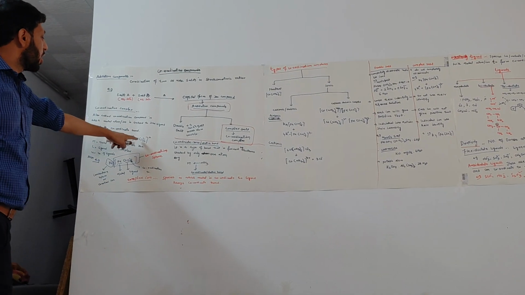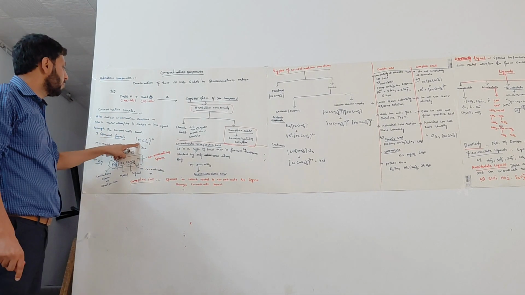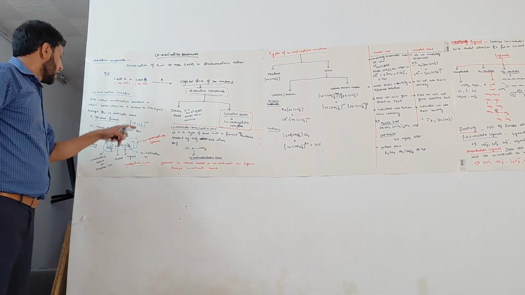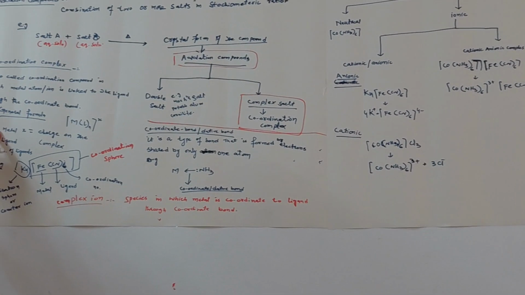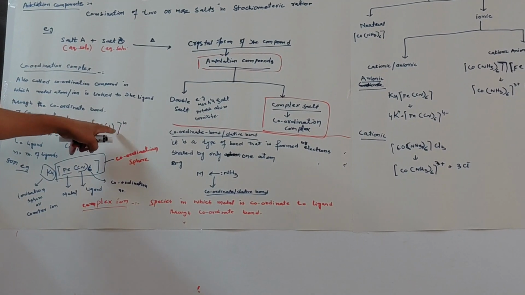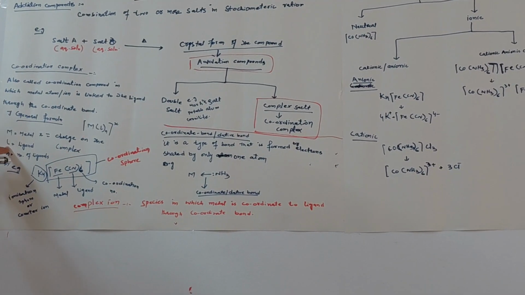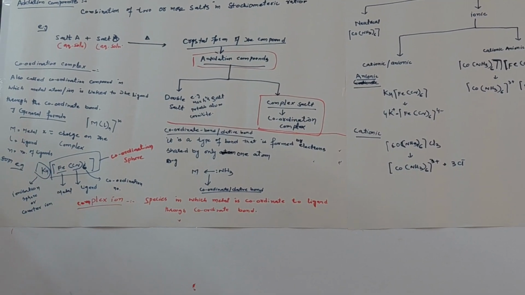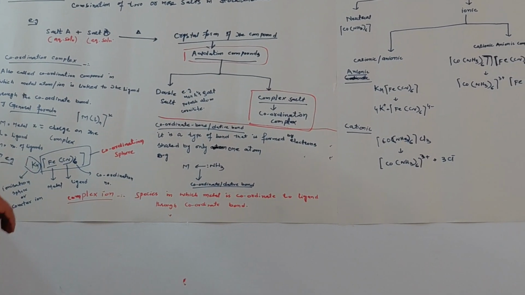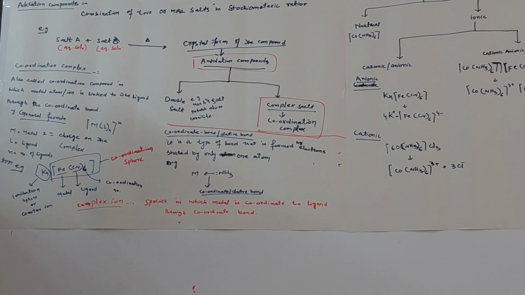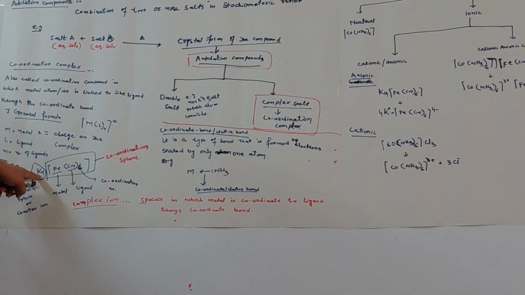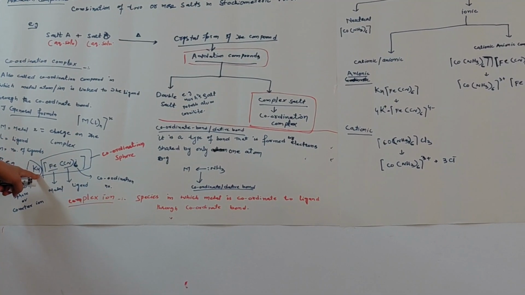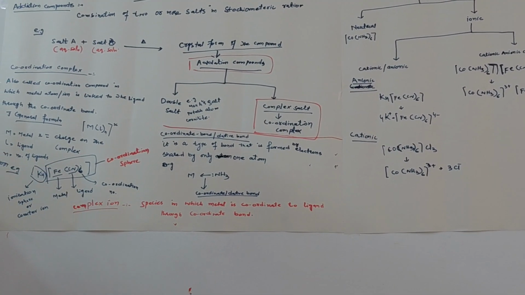Coordination complexes or coordination compounds are represented by the general formula [MLn]^x. Here M is the metal, X is the charge on the complex, L is the ligand, and n is the number of ligands. Let us represent this with one example: K4[Fe(CN)6]. This is a coordination complex or coordination compound.